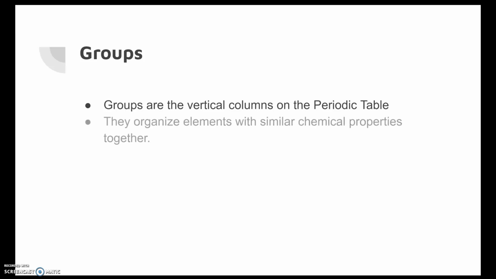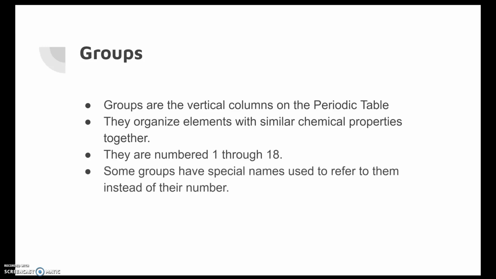Groups are the other way of organizing the periodic table. These are the vertical columns. These are grouped by similar characteristics, and they're numbered 1 through 8, going from left to right. Some groups have specific names used to refer to them instead of their number, and we'll go through them.